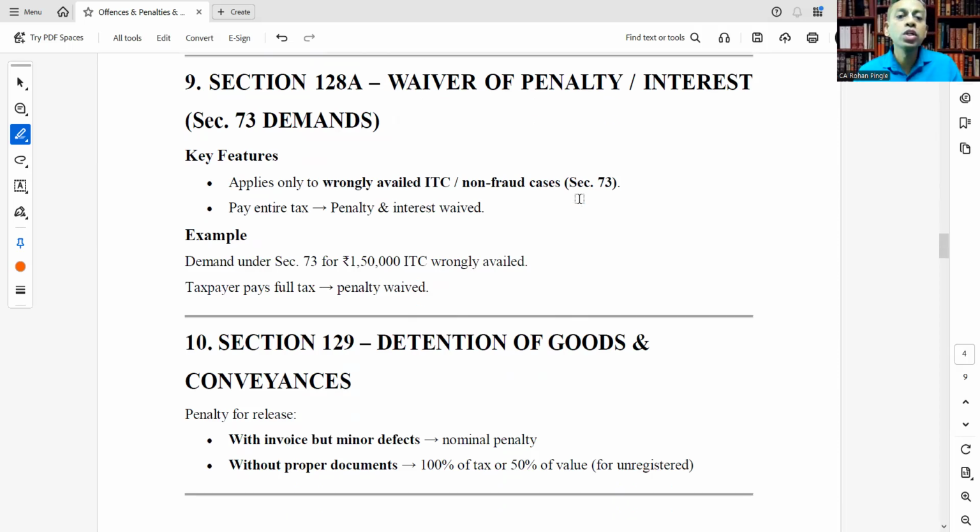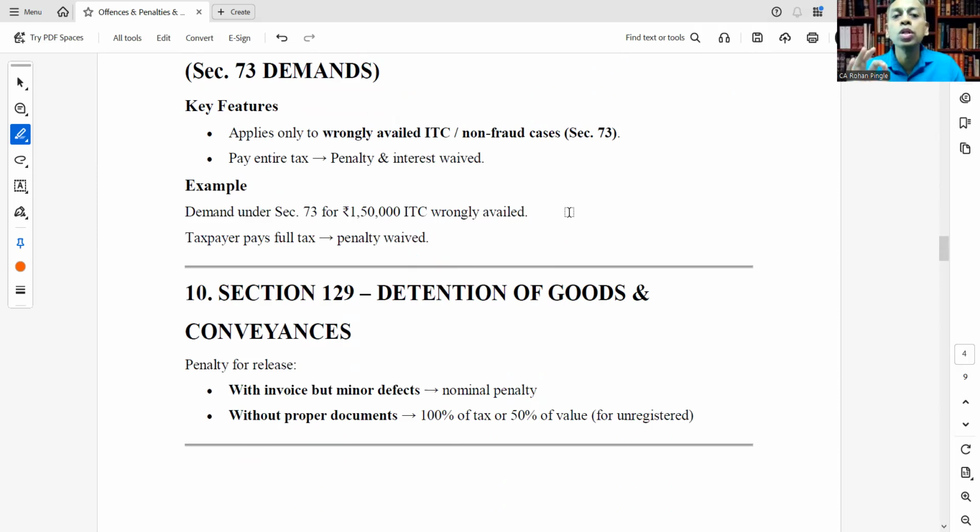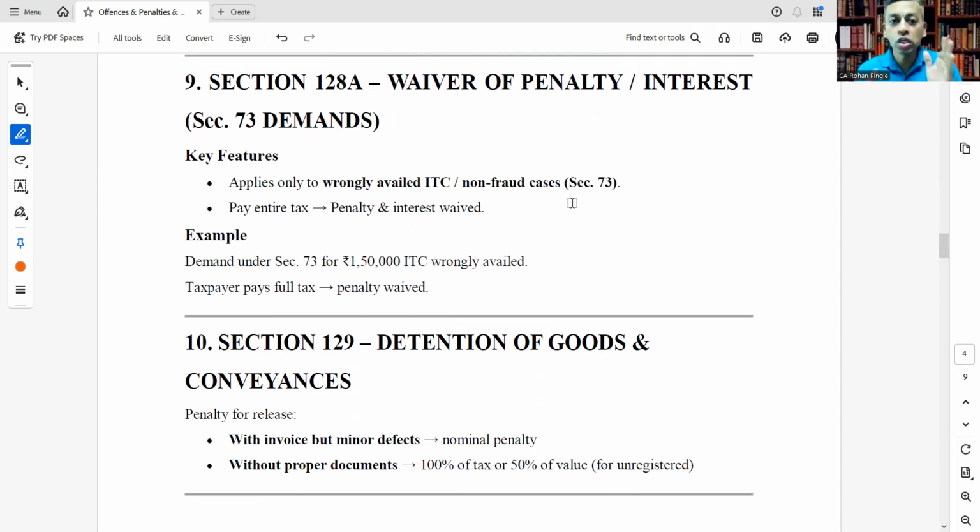Next, section 128A, waiver of penalty or interest. Section 73 demands are related to that. Key features: applies only to wrongly availed ITC or non-fraud cases. Pay the entire tax, then penalty and interest are waived.